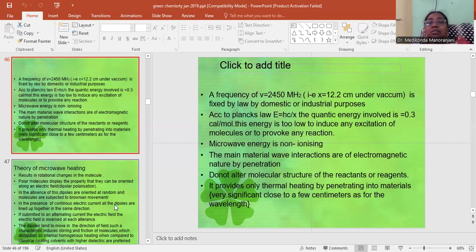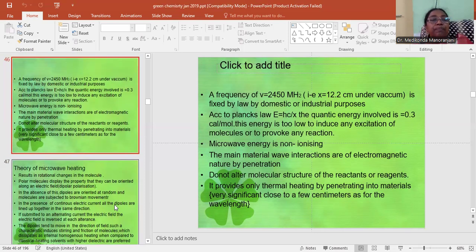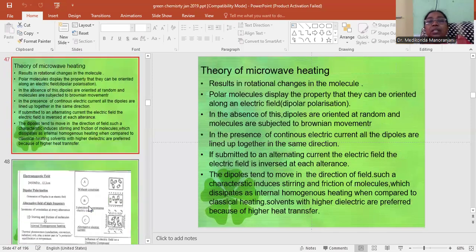Microwave energy is non-ionizing. The main material wave interactions are of electromagnetic nature by penetration. They do not alter the molecular structure of the reactants or reagents. It provides only thermal heating by penetrating into materials very significantly, close to a few centimeters as for the wavelength. Now coming to the theory of microwave heating.